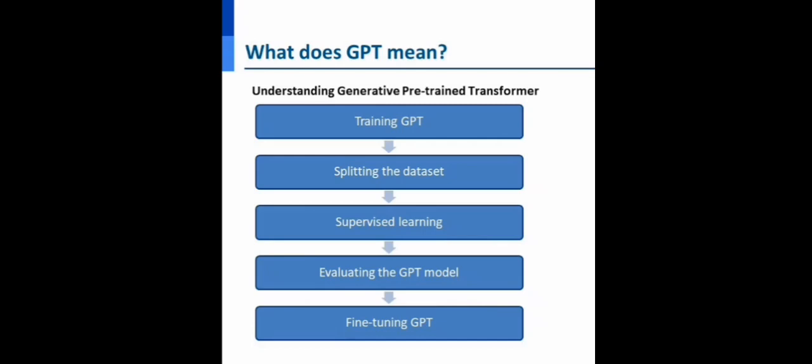Now GPT is trained using a process called generative pre-training. In generative pre-training, the model is given a large corpus of text and is asked to predict the next word in the sequence. For example, "Ram is going to dash." Now it has to predict what comes next. This is how it works. Next word prediction is the first step in training the GPT.